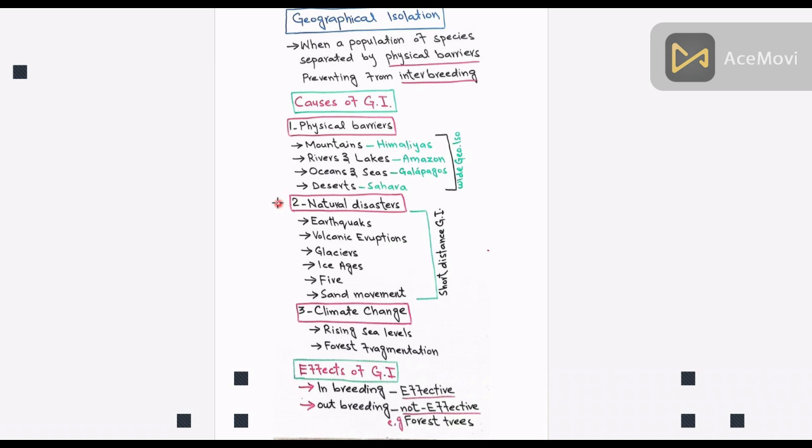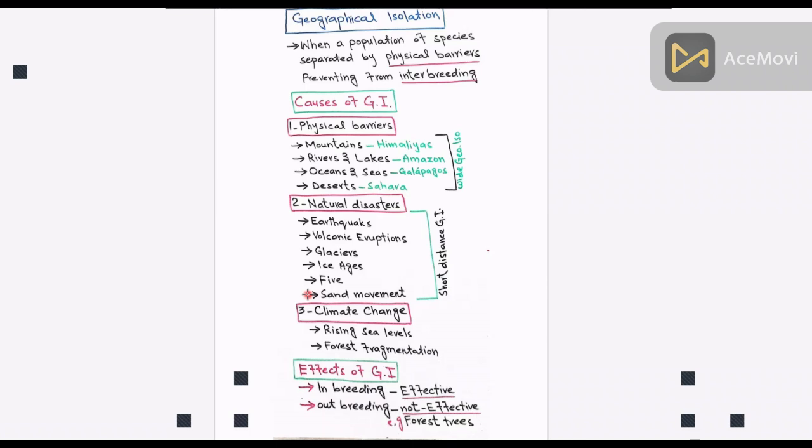The second one is natural disasters, which include earthquakes and volcanic eruptions that can split populations and create new land barriers. Glaciers and ice ages can also separate species by creating icy landscapes, and fire and sand movements also separate the populations.